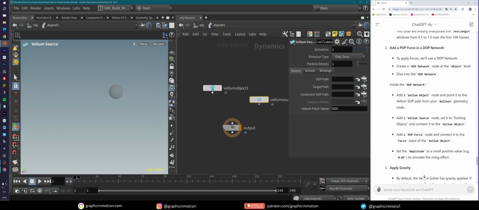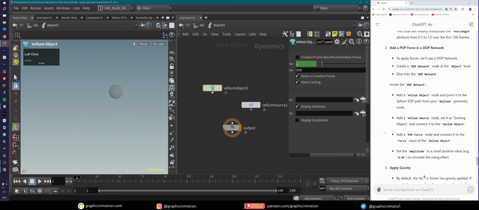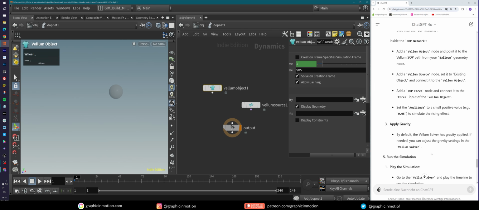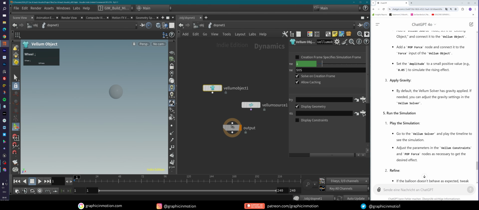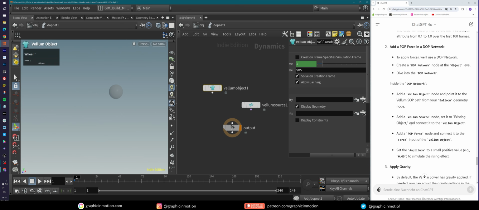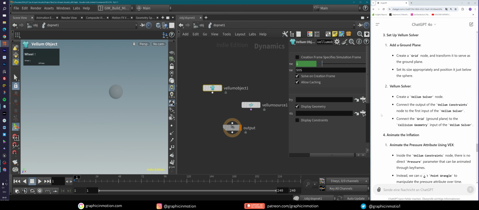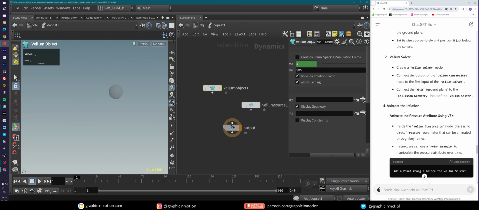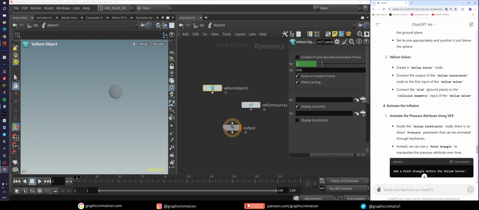Add a pop force node and connect it to the force input of the Vellum object. Well, on the Vellum object there is no force input. Set the amplitude. Okay, so sorry, but this definitely does not work. So we are somehow completely lost here. I will give him one more chance, and then tell him that this number 4.2 absolutely does not work.